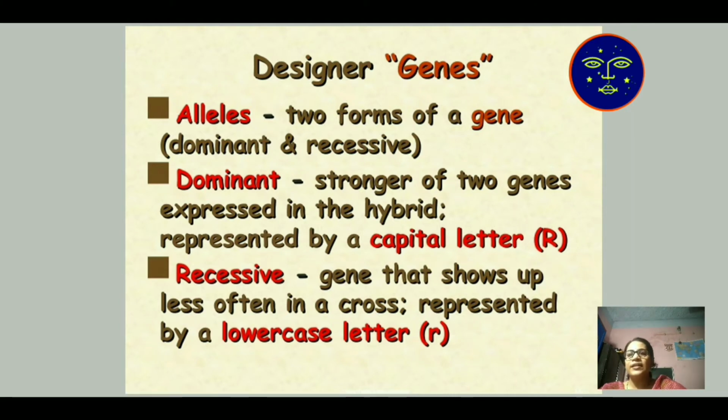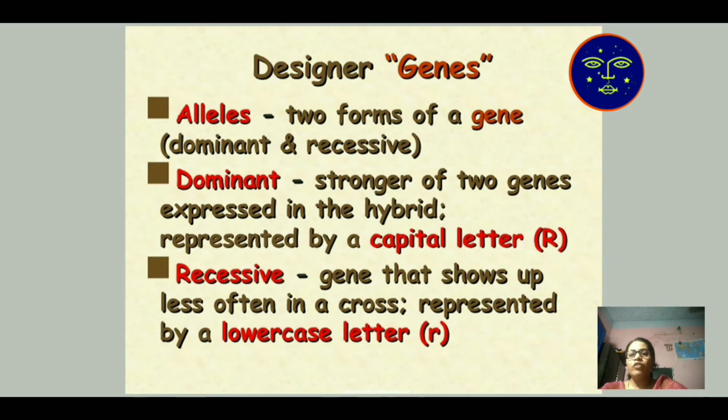Dominant means the stronger of two genes, which is expressed in the hybrid form, represented by capital letter R, and the recessive gene, which shows up less often in a cross, or the suppressive character, is represented by small r.